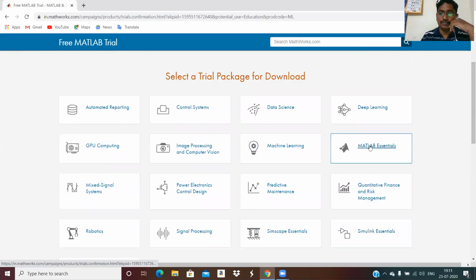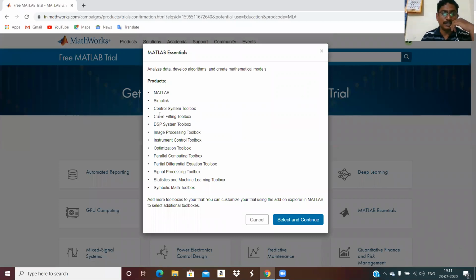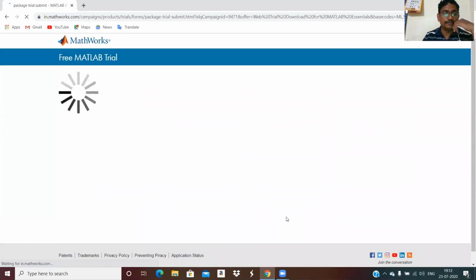Suppose you want MATLAB essentials. In the MATLAB essentials, Simulink is there, Control System Toolbox is there, curve fitting is there. All are mentioned here. Just select and continue. Now some downloading tracker will come.